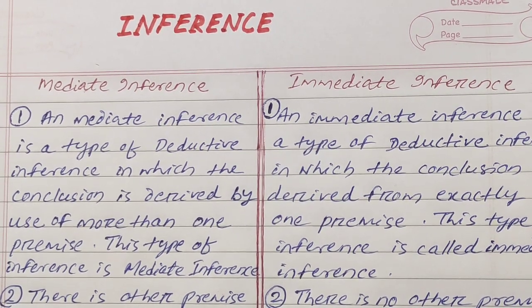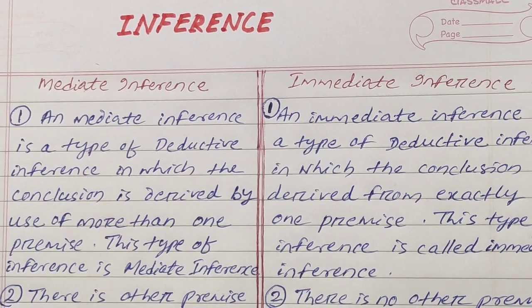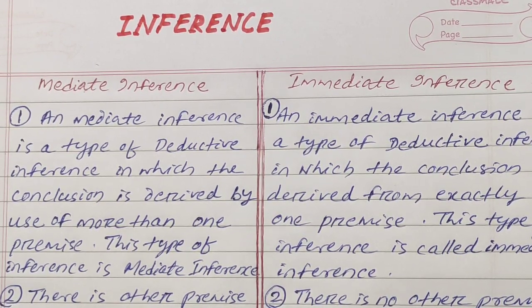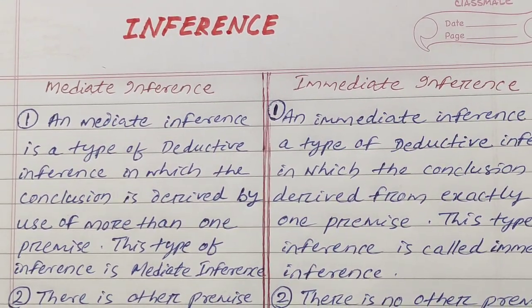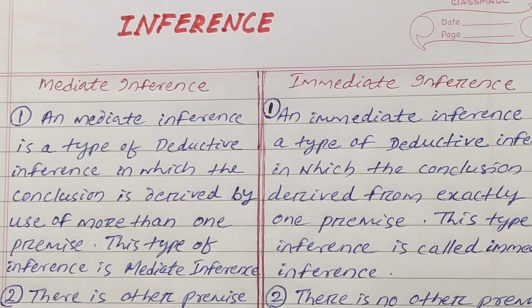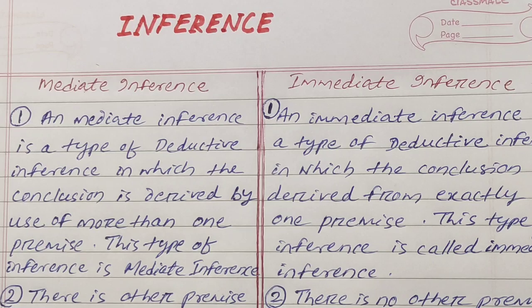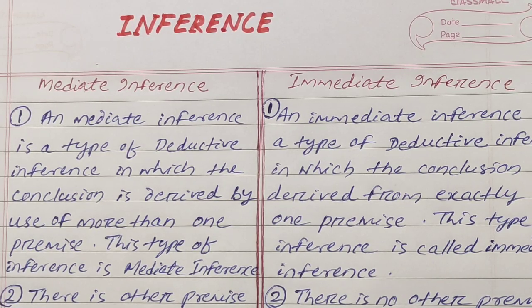Welcome you all. Today I am going to discuss what is mediate inference and what is immediate inference, and the distinction between mediate and immediate inference. Before I start the video, let me tell you what inference is. Inference is a mental process which is in our mind. If it is expressed in language, it is an argument. So inference is divided into two: mediate inference and immediate inference.